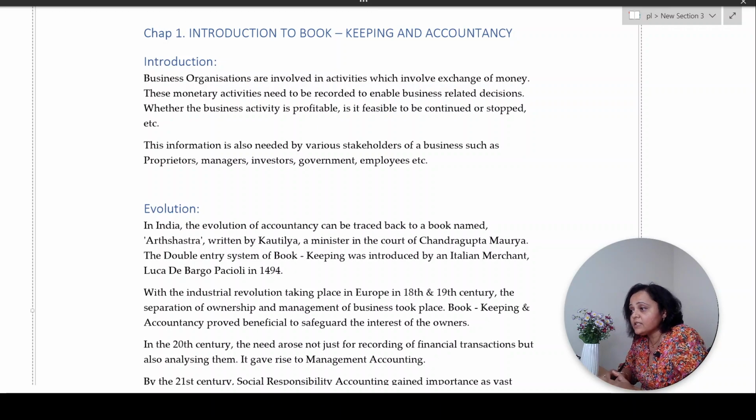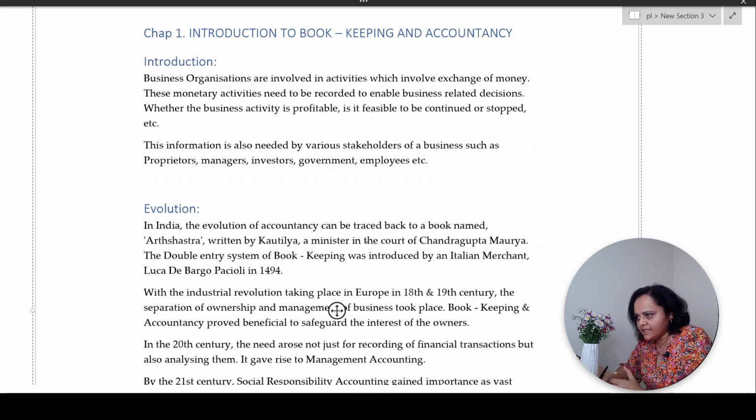The double entry system of bookkeeping, which is currently prevalent all over the world and which is followed in India as well, has its origins in Italy. Now, an Italian merchant named Luca di Bargo Pacioli was the first one who introduced this double entry system of bookkeeping. He is rightly called the father of double entry system of bookkeeping.